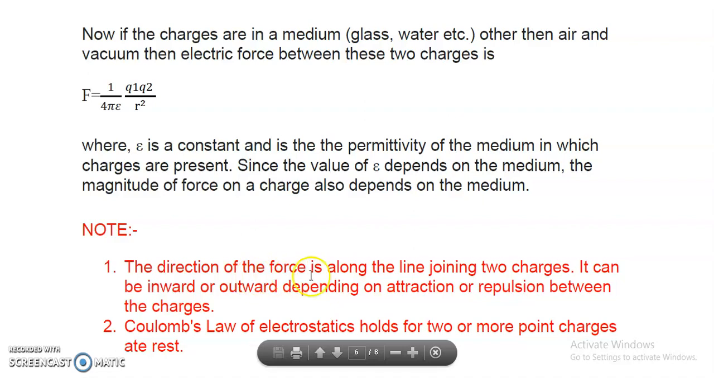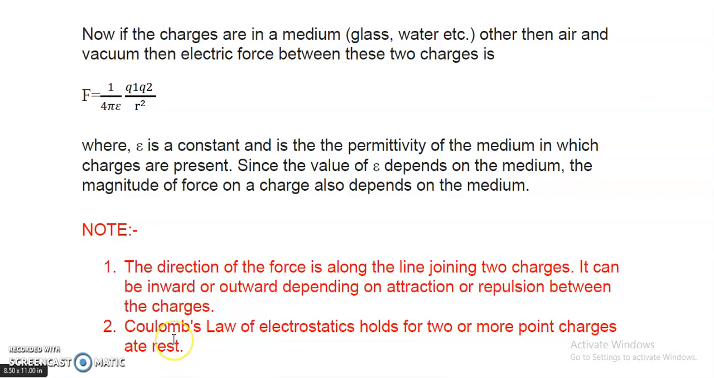These two note points are here. The direction of the force is along the line joining the two charges. I have already told you it can be inward or outward, depending on attraction or repulsion between the charges. Coulomb's law of electrostatics holds for two or more point charges, but they must be at rest, remember, because it is electrostatic force.